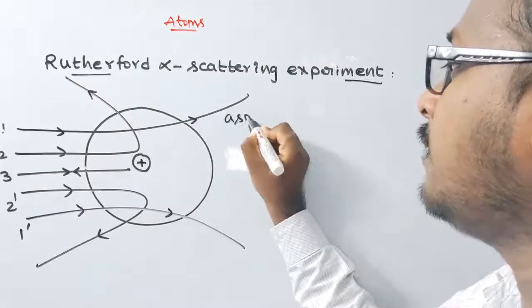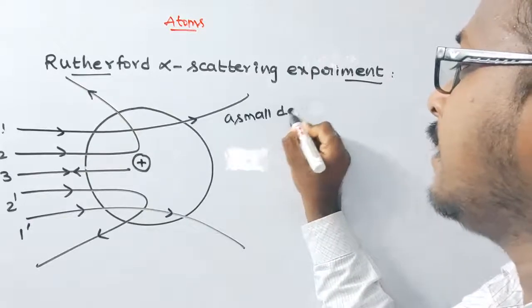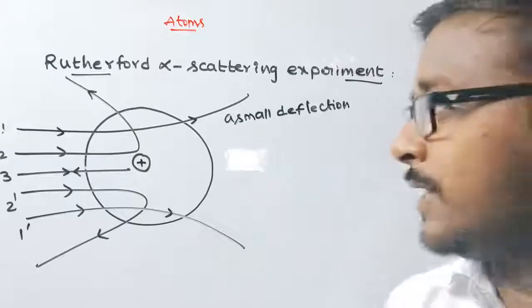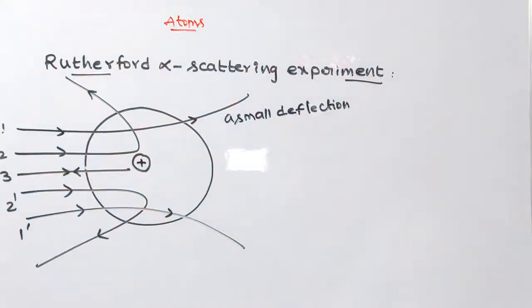That angle is a small angle. That is the first observation, students, in this Rutherford alpha scattering experiment.